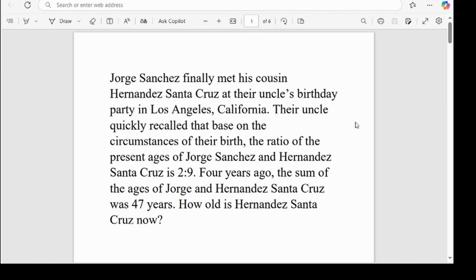Jorge Sanchez finally met his cousin Hernandez Santa Cruz at their uncle's birthday party in Los Angeles, California.